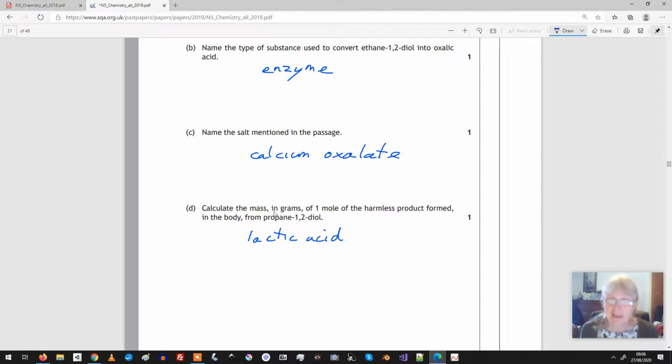And we are asked, calculate the mass in grams of 1 mole of this lactic acid. So what we want is the gram formula mass, because that will give you the number of grams per mole.